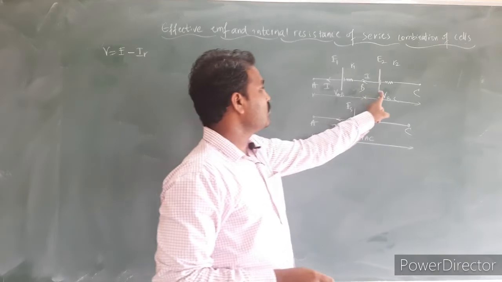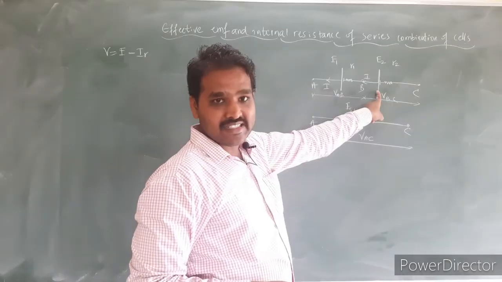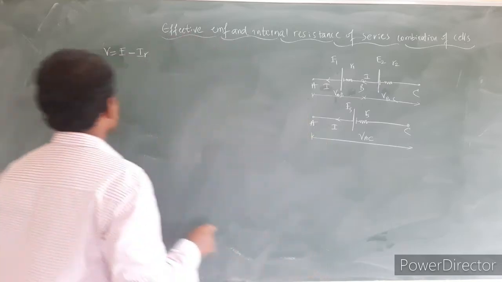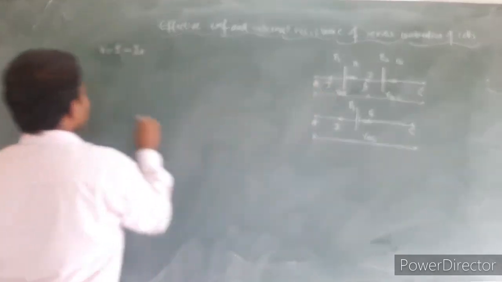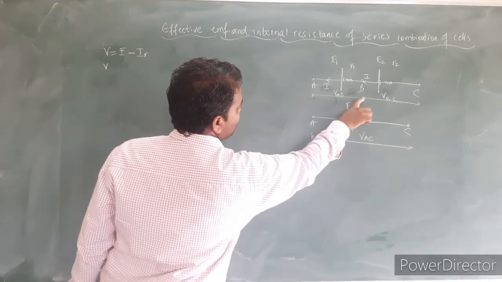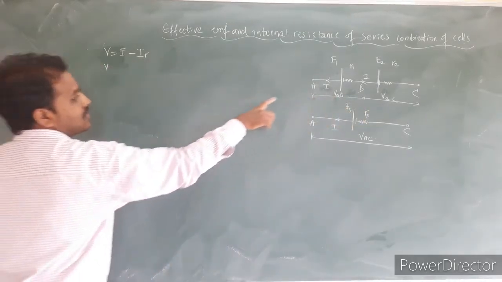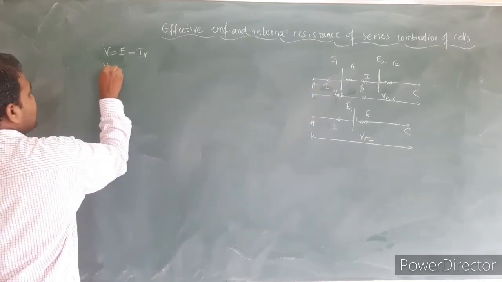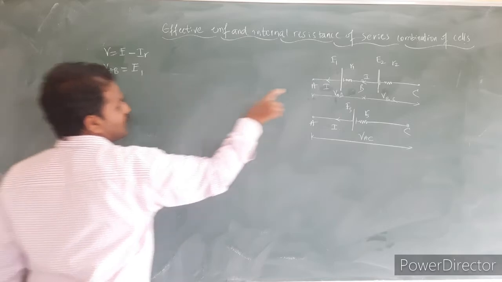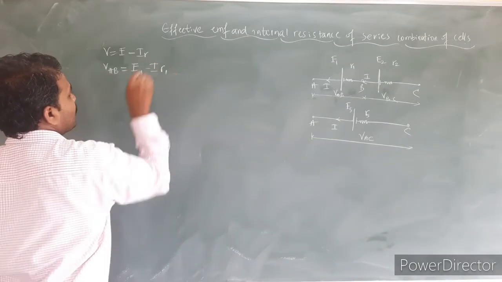In this case both the cells are connected in series, hence the same current will be flowing through both cells. So when I consider cell 1, the terminal potential available by the cell E1, VAB, I can write as the EMF of the cell E1 minus I into R1.